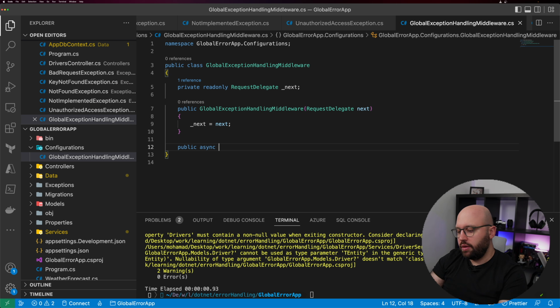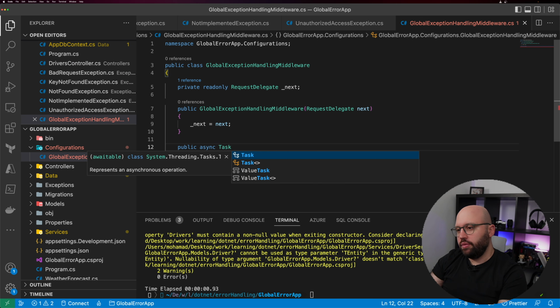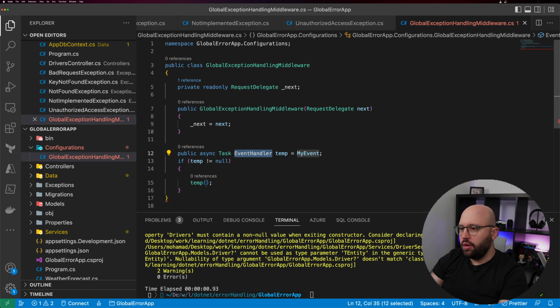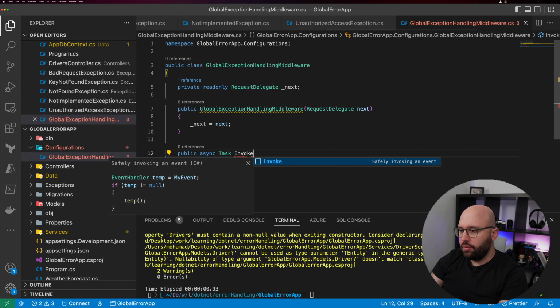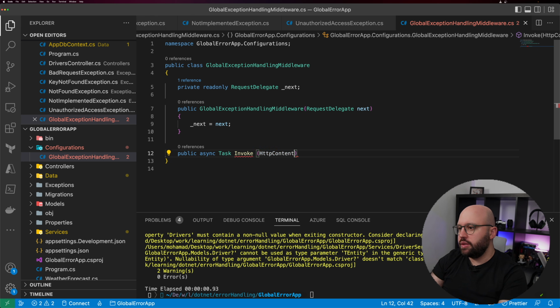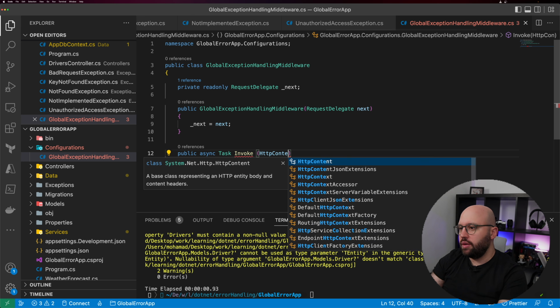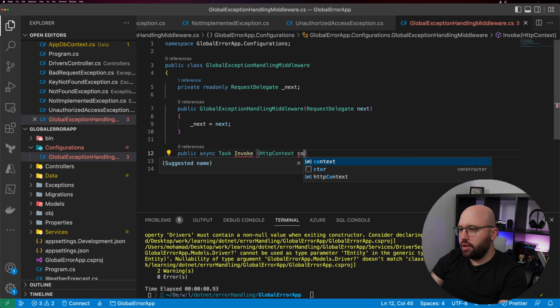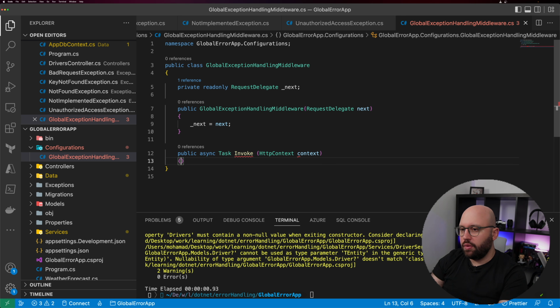So public async Task Invoke, and here we're going to take the HttpContext and just call it context, and from here we're just going to put try and a catch,